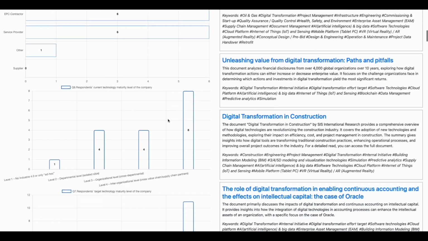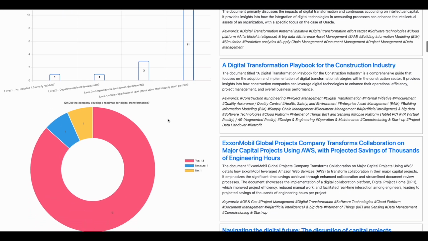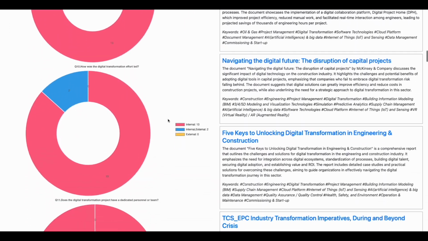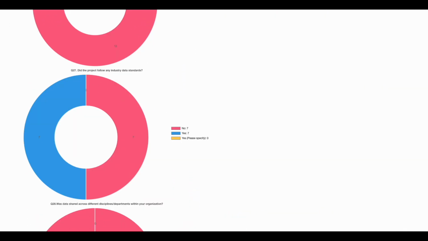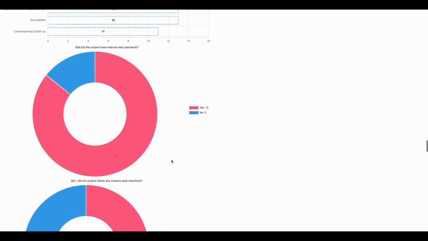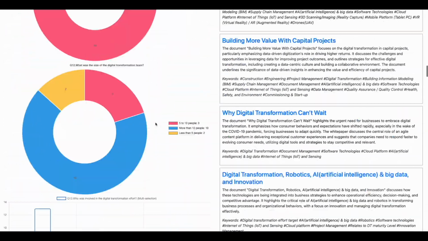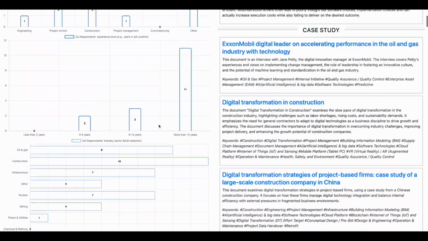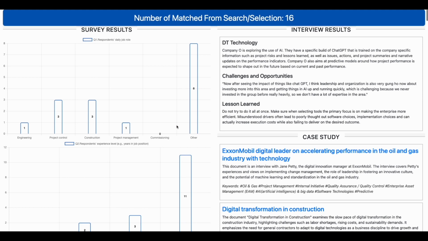At this point, I can look through the resultant data related to my search to see what relates to my situation. For example, maybe I find it interesting that only about half the respondents actually followed an industry data standard related to their deployment of AI, but the vast majority defined internal data standards. This could guide how I elect to deploy it in my company or project. When I review some of the other data that comes up in my search, I might notice other patterns that could guide my decision making.